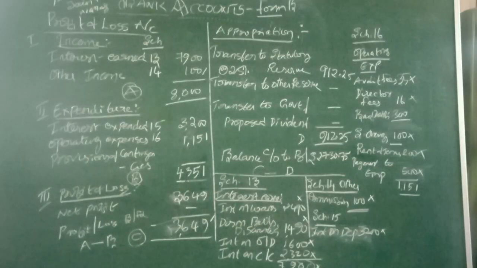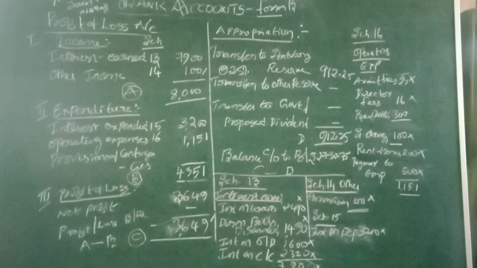If we are getting a facility from the banking company, we have to pay the commission charges. Okay, so it is a commission received in the view of the bank, so it is taken as other income. That 100 rupees of commission is taken in the schedule called other income.